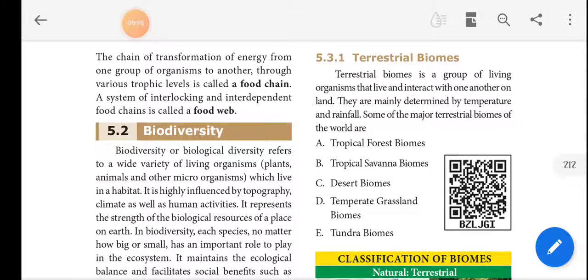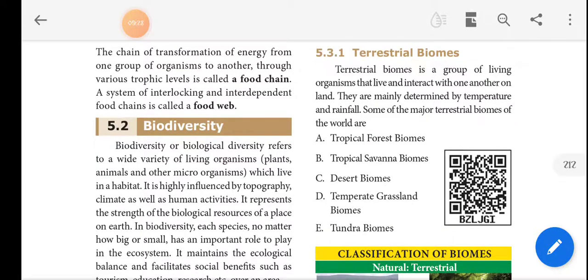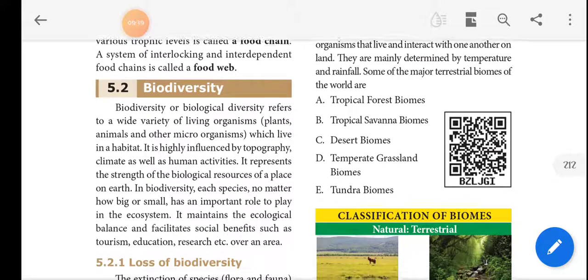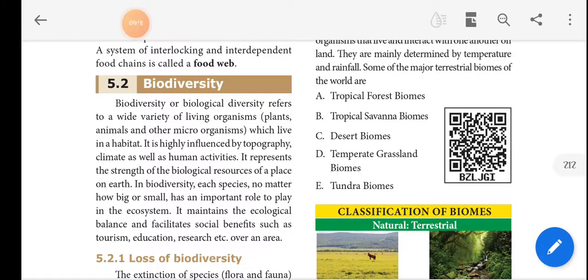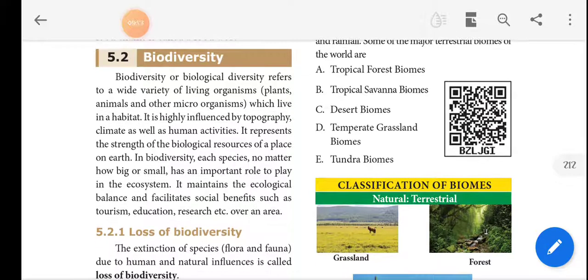And the second one is biodiversity. Biodiversity, or biological diversity, refers to a wide variety of living organisms. Plants, animals and other microorganisms that live in a habitat are included in biodiversity. Habitat, we know, is highly influenced by topography, climate as well as human activities. It represents the strength of the biological resources of a place on the earth.